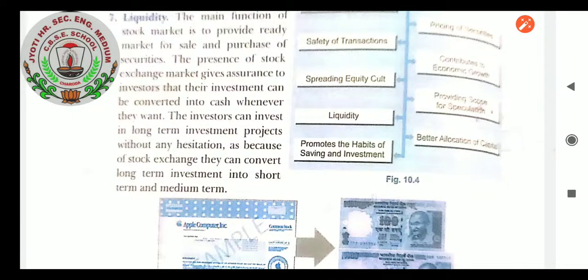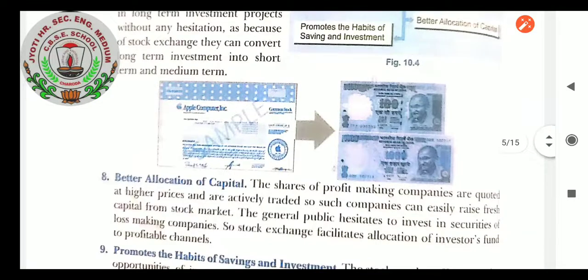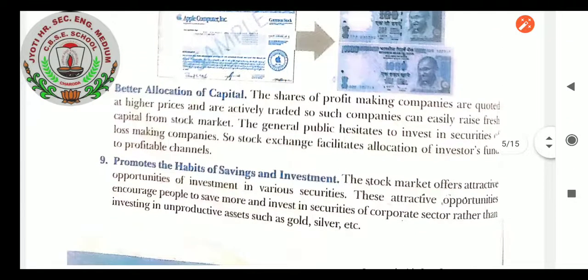The investor can invest in long-term investment projects without any hesitation, as we have learned, because the stock exchange can convert long-term investment into short and medium-term investment. So that is a very good point about the stock exchange markets. Better allocation of capital we are going to learn.